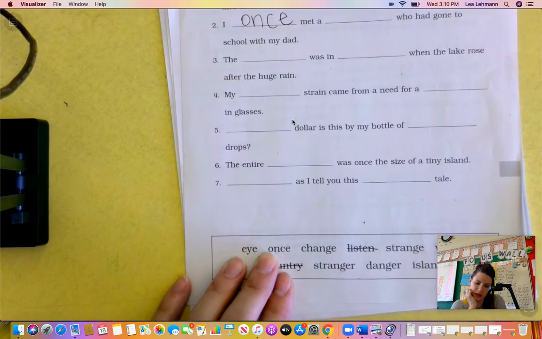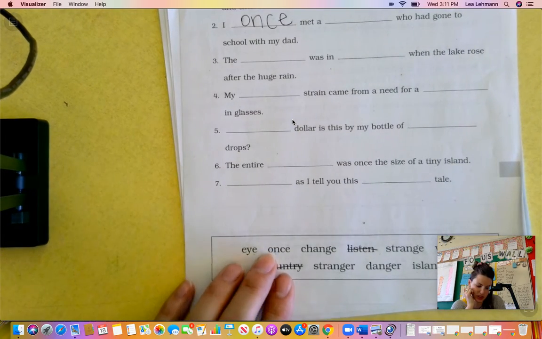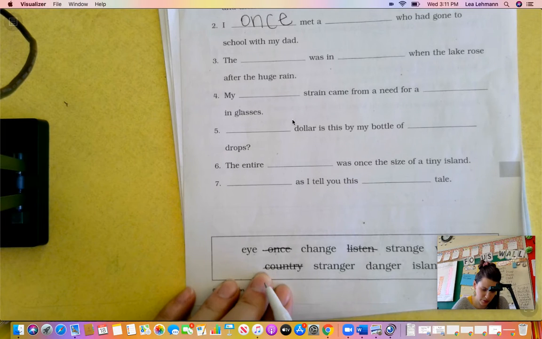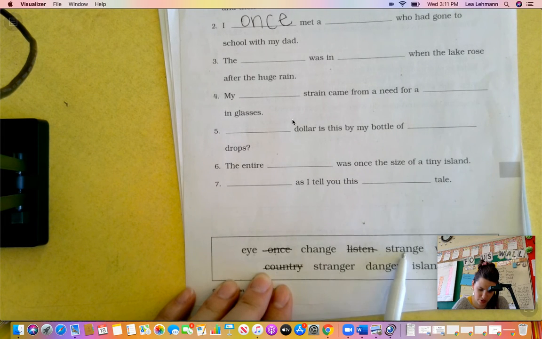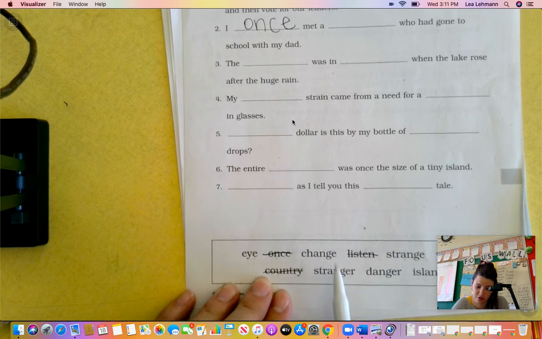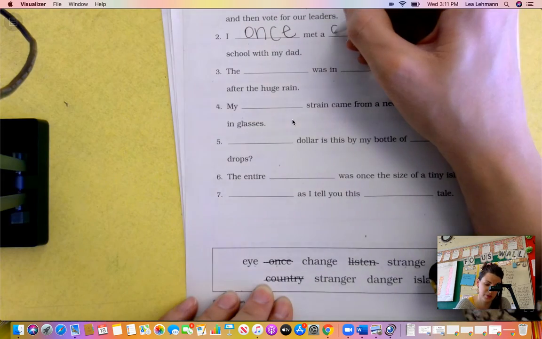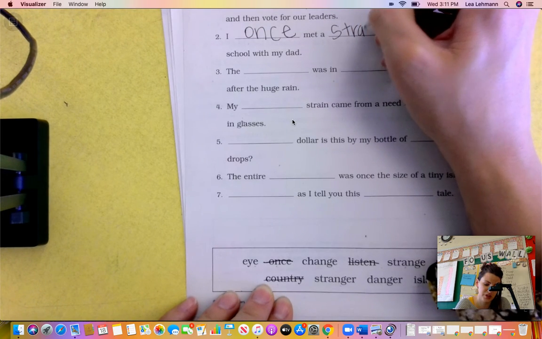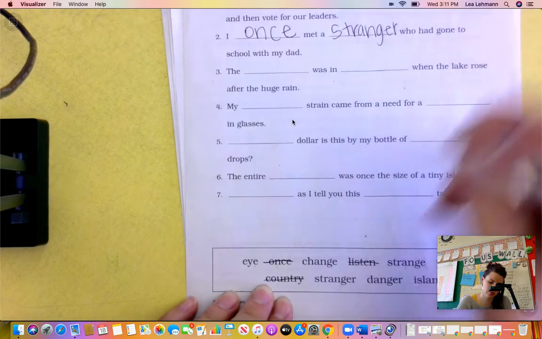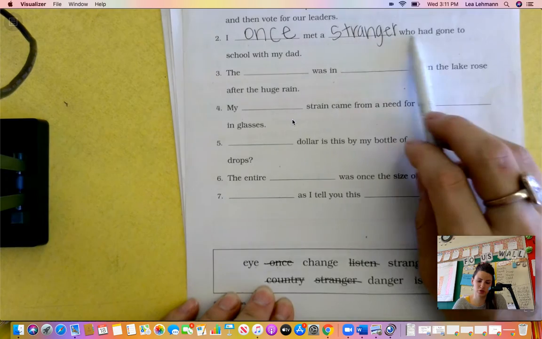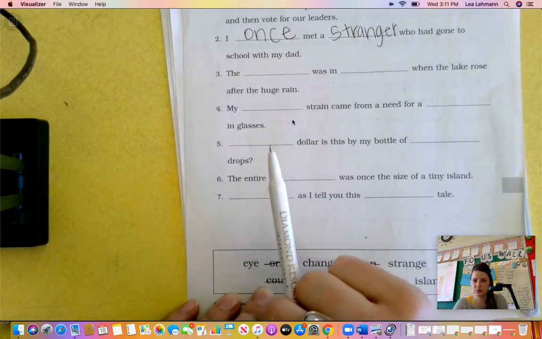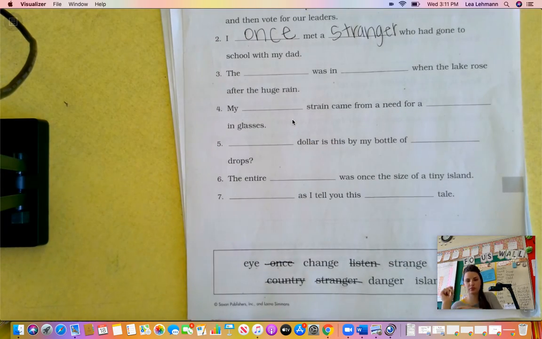I once met a blank who had gone to school with my dad. Once met a strange, no. Stranger, well, a stranger is someone we don't know, so maybe this one makes the most sense. It's a person. I once met a stranger who had gone to school with my dad. So someone you didn't know went to school.